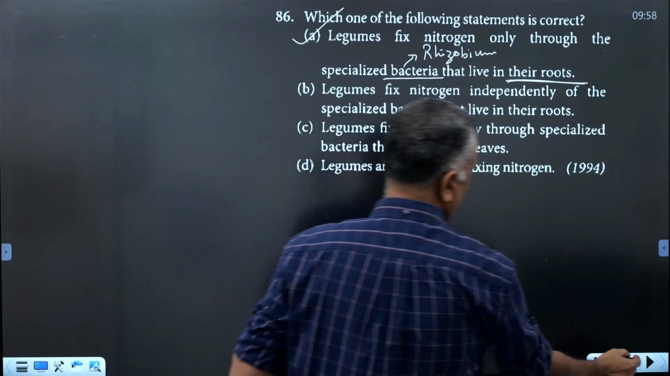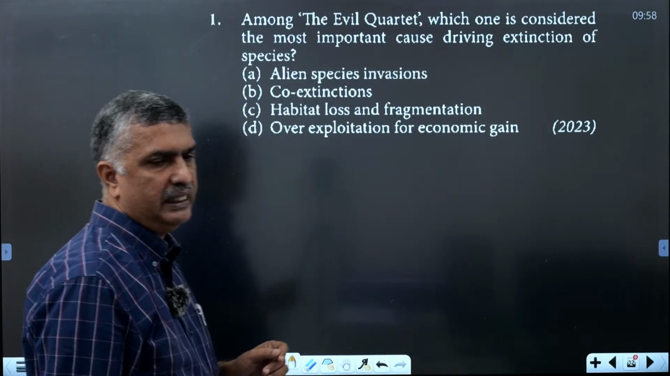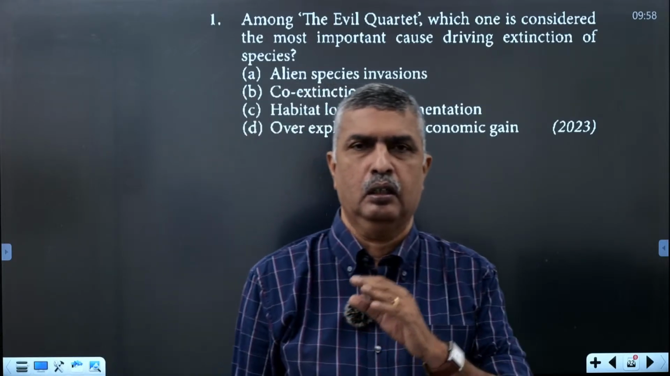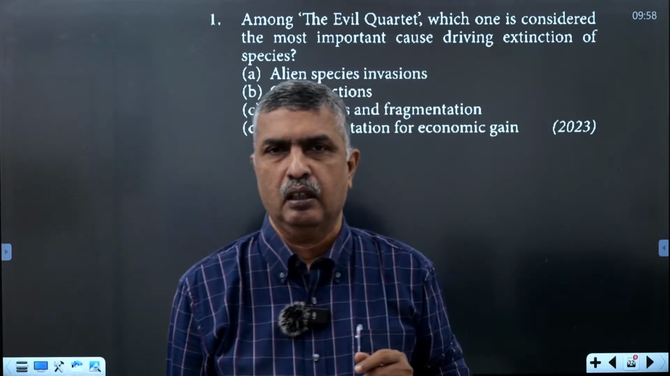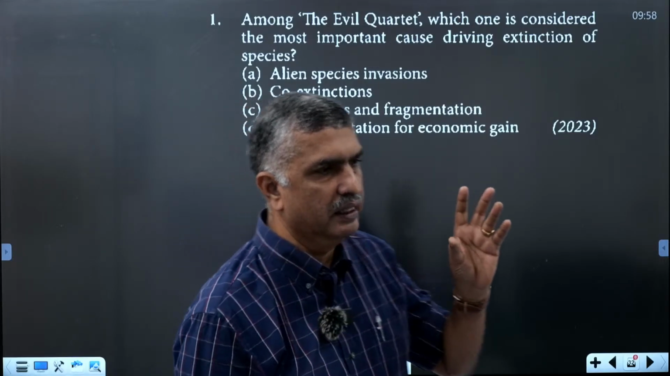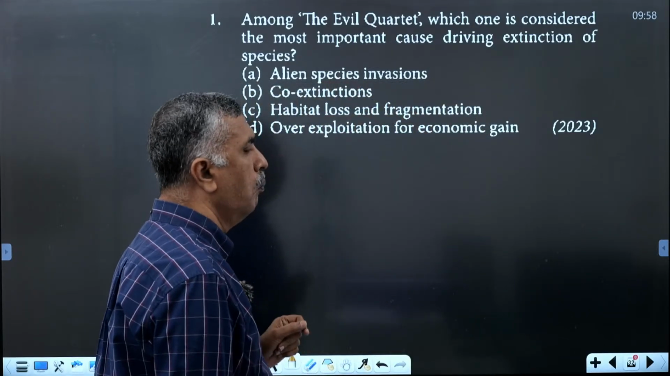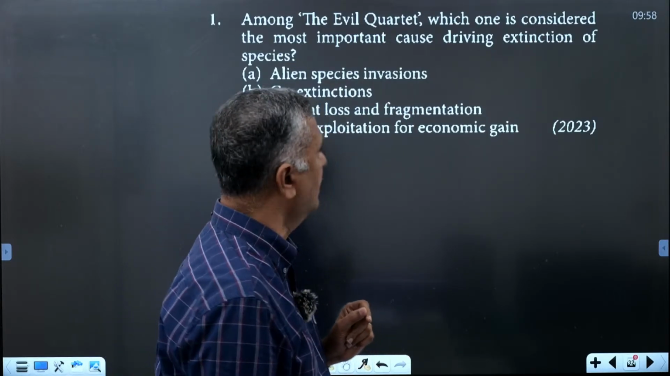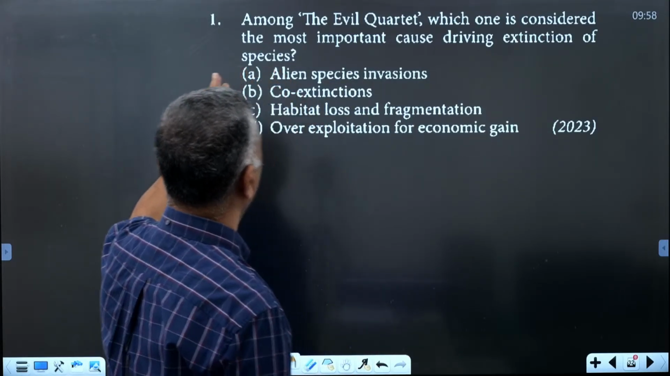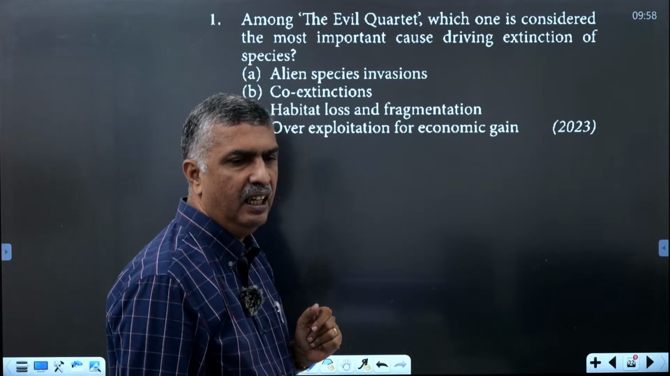Then the next question. Now we go to the next chapter, biodiversity and conservation. Previous year questions are involved in both these chapters, microbes for human welfare as well as biodiversity and its conservation. Here are the PYQs, previous year questions, from biodiversity and its conservation.